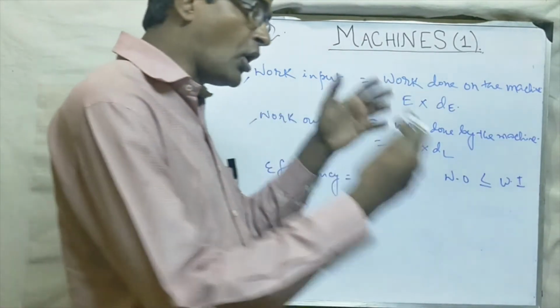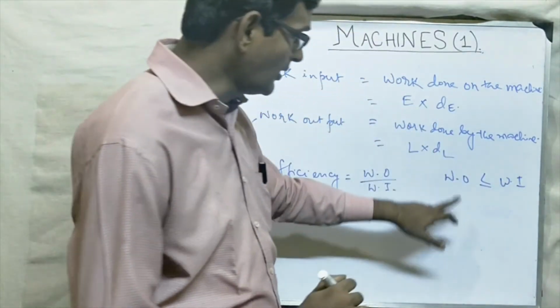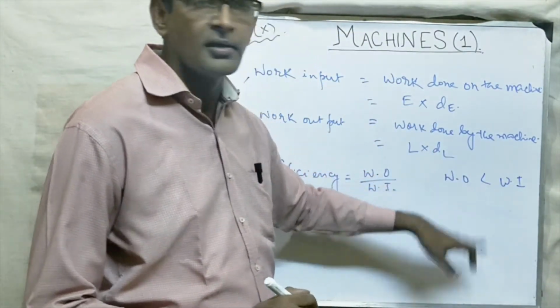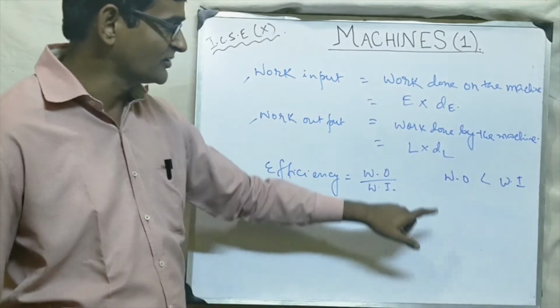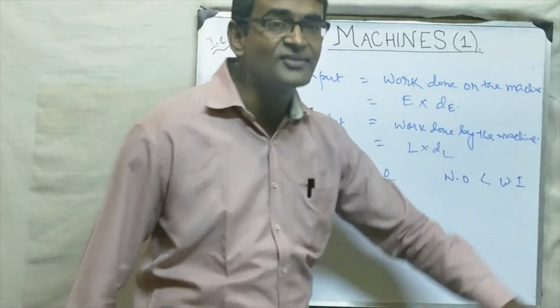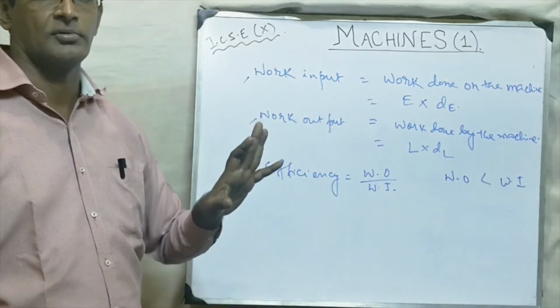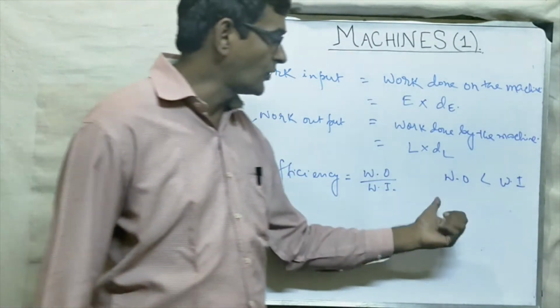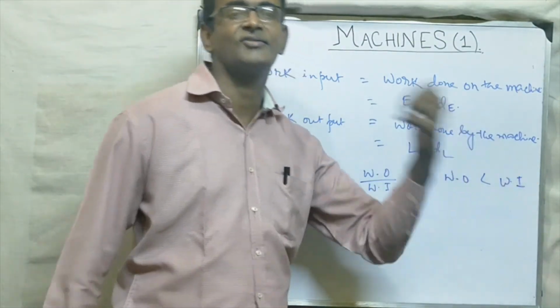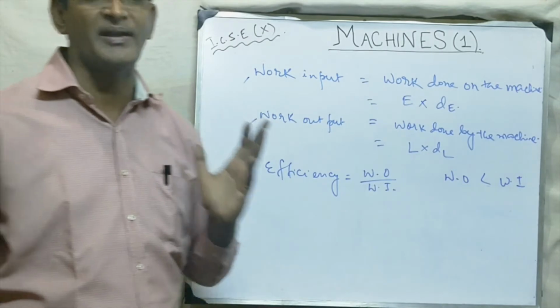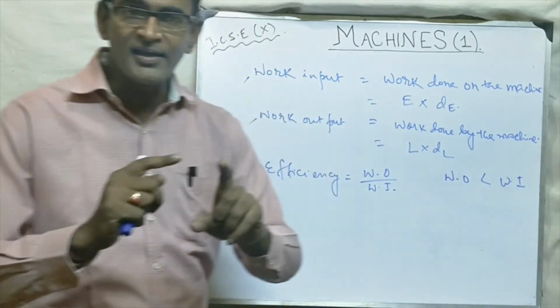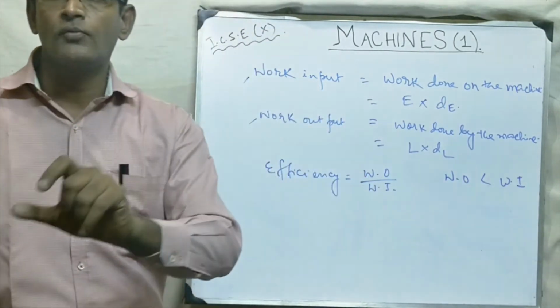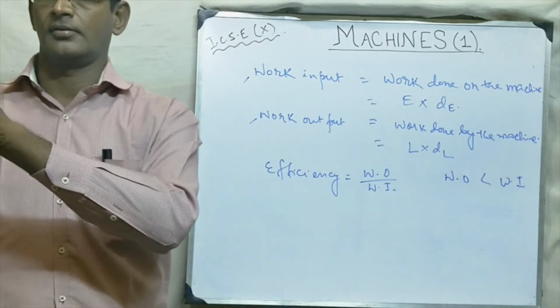But if this is not the case, for some reason that we'll study just now, work output is less than work input. And that is practically what happens. So in the ideal case, work output is equal to work input, efficiency 100%.